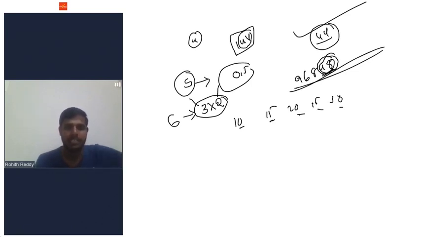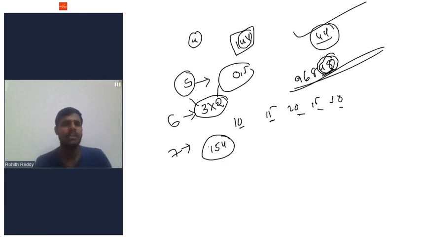2 and 3. Next, the 7 divisibility rule. No one will ask you the 7 divisibility rule, but if you want, I'll explain. Simply, if I say 154, a number is said to be divisible by 7. The 7 divisibility rule is not very important, but have an idea about it.